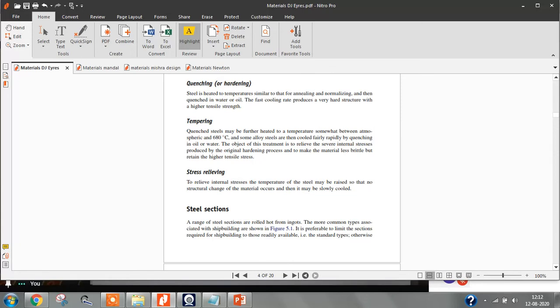Fine. So this is about heat treatment. If someone asks you how shipbuilding steel is made, you can tell all three processes: the Bessemer process, the open hearth process, then the electric furnace process. If someone asks what heat treatment is and why they do it, you can answer: to reduce the grain size, we do heat treatment. If you reduce the grain size, then the strength of steel will increase. You can tell this to them.